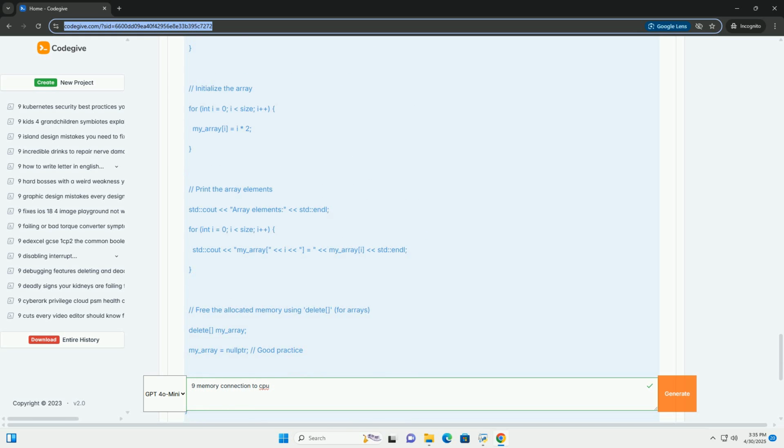Latency, the delay between when the CPU requests data from memory and when the data is actually received. Latency is often specified using timings like CL, CAS latency, tRCD, RAS to CAS delay, tRP, RAS precharge time, and tRAS, row active time. Lower latency generally translates to better performance.